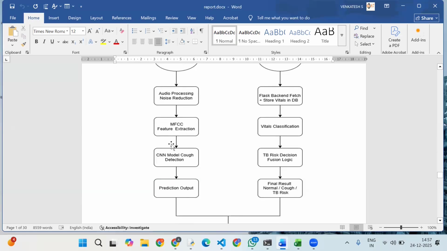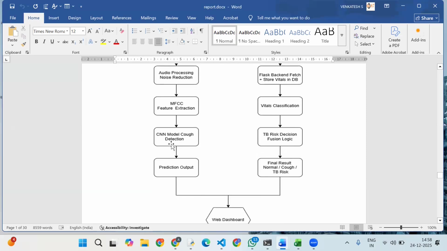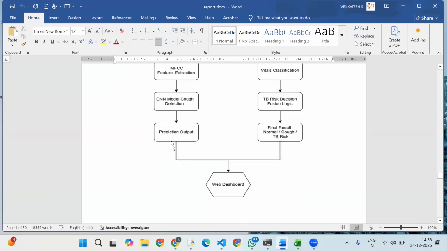Next, the clean audio signal is sent to the MFCC feature extraction block. Here, frequency coefficients are extracted to represent the frequency characteristics of the cough sound in a compact numerical form. These MFCC features are then fed into the CNN model for cough detection. The CNN analyzes the features and learns patterns that distinguish cough sounds from normal sounds. Based on this analysis, the prediction output block produces a result indicating whether a cough is detected or not.